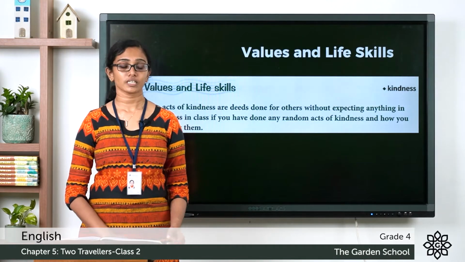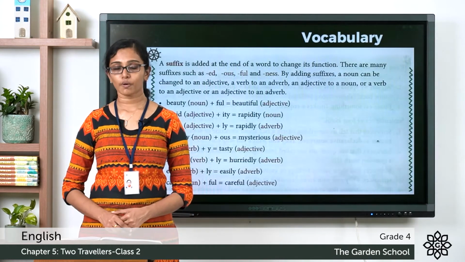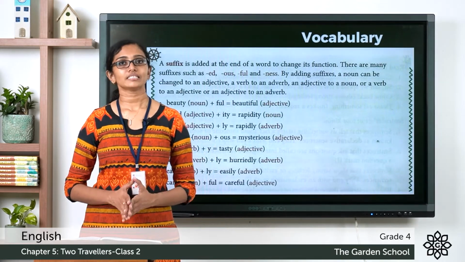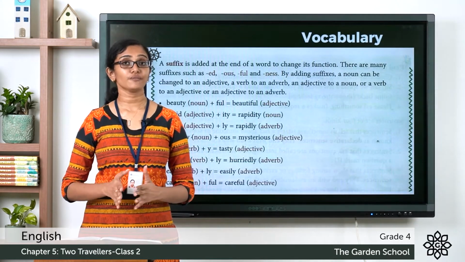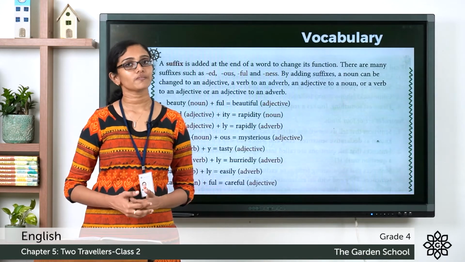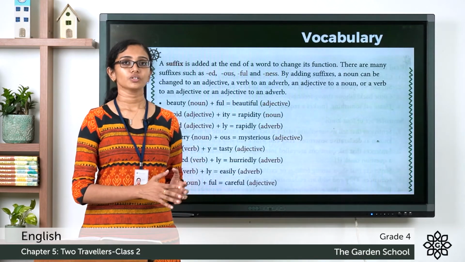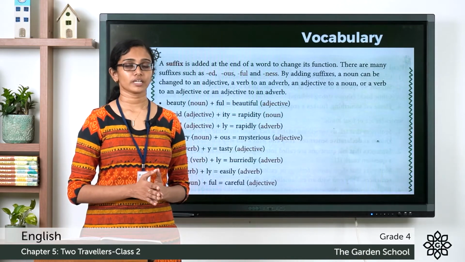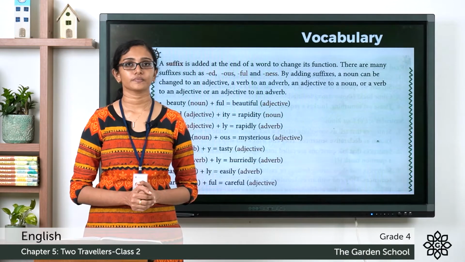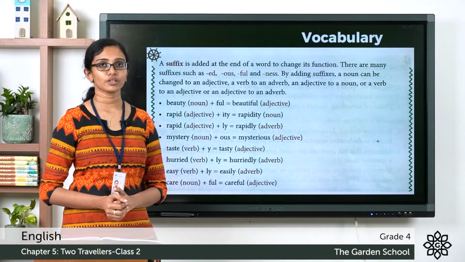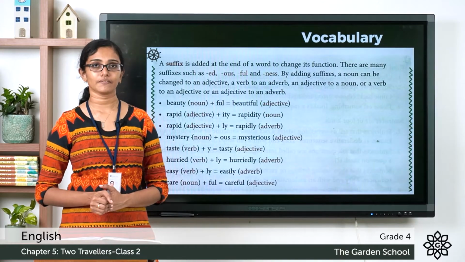Now the next section is the vocabulary and this is about suffixes. So let's see what is a suffix. A suffix is a letter or a group of letters which are added to the ending of a word to change its meaning or function. You can see some examples given in your textbook itself in page number 79.